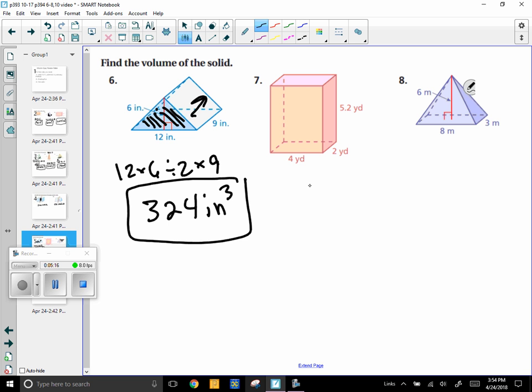All right, 7, easy peasy. 4 times 2 times 5.2 is 41.6 cubic yards.